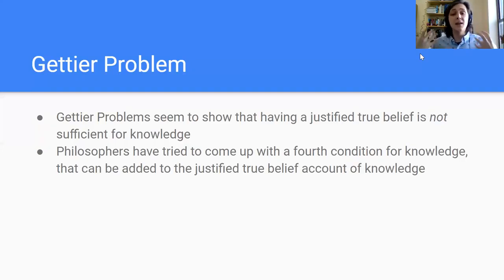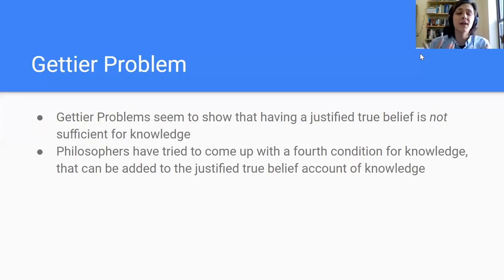Well, we try to find another condition that added to justified true belief will be sufficient for knowledge. Some fourth condition, the necessary condition that's left out in these Gettier cases.